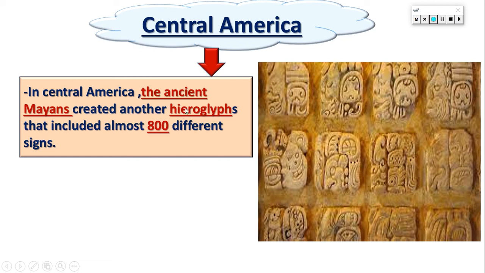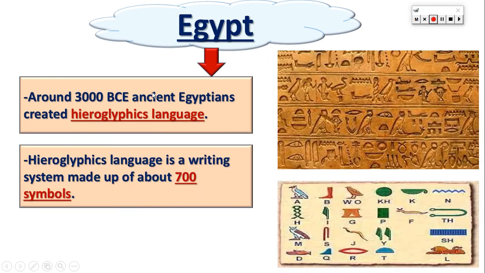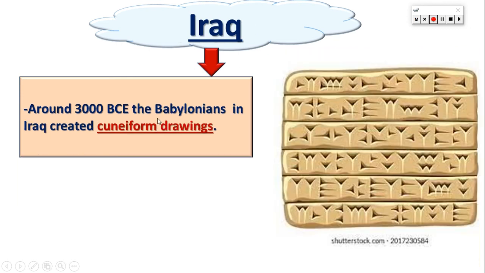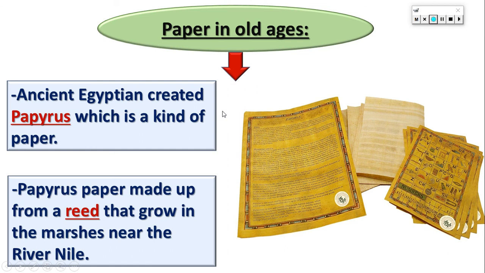This hieroglyph language consists of 800 symbols or 800 signs. So don't forget that the Egyptians made the hieroglyphics language. But in Iraq, the Babylonians made cuneiform drawings. In Central America, the Mayans made the hieroglyph language.